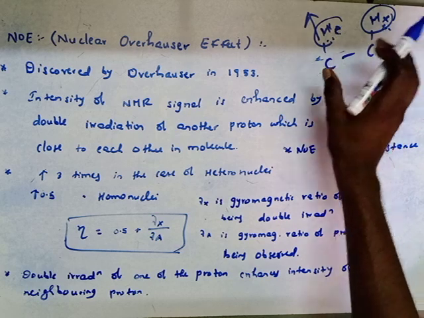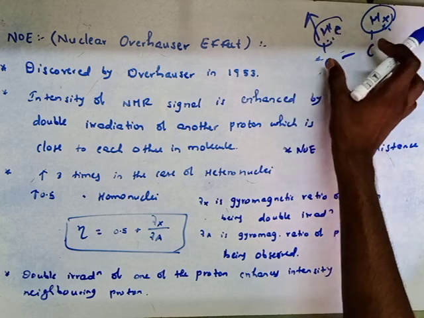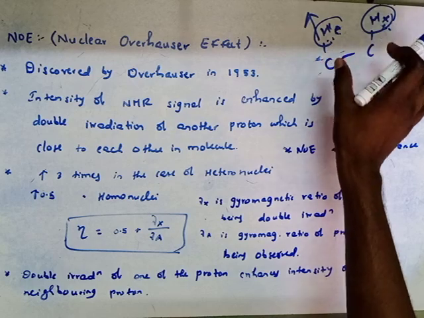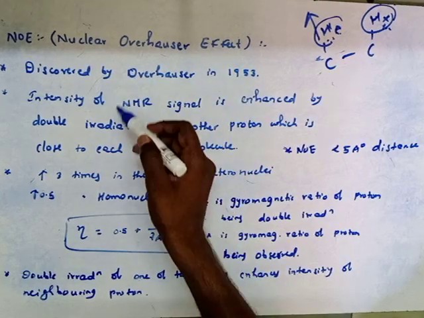Why? What is the condition? The protons must be very close to each other, then only NOE will be applicable, that means the NOE effect is applicable at less than 5 angstrom distance. Two atoms which are very close to each other, then only NOE will be applicable.